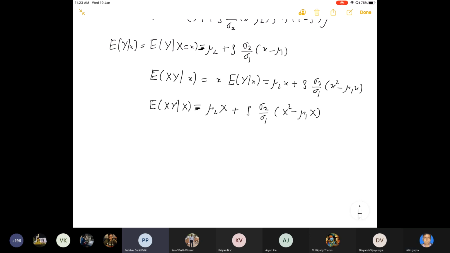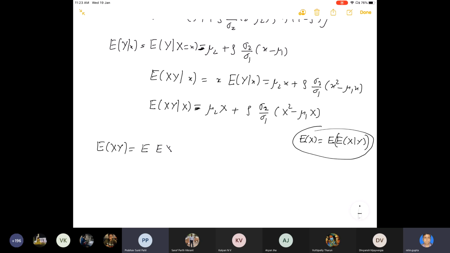Now you know, we have already shown this in the last class, that the expected value of x y is the expected value of the expected value of xy given x.